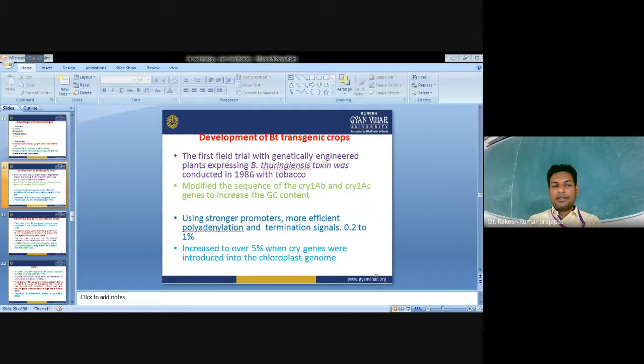Further oral toxicity tests were performed, giving mice exceptionally high doses of purified toxic Bt protein, with no significant health impact.